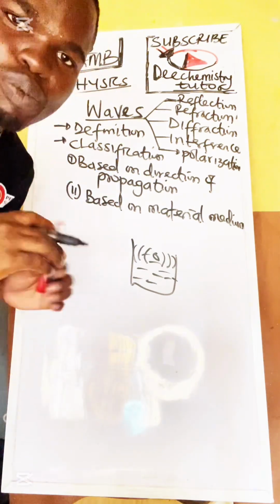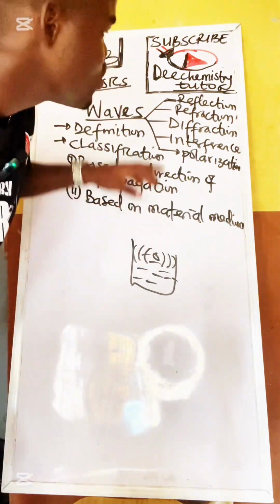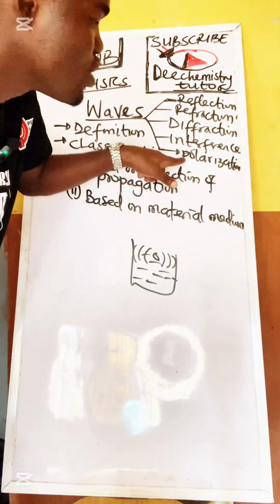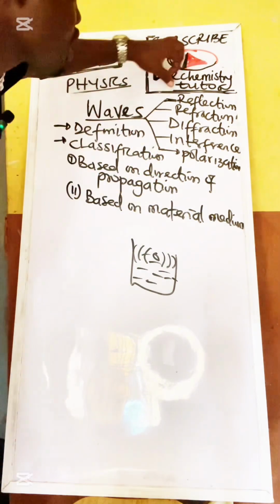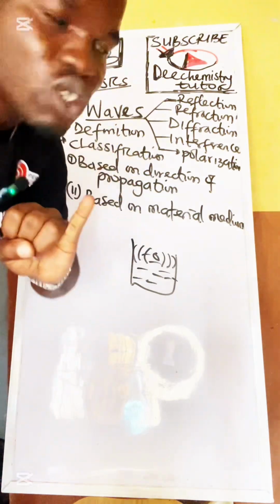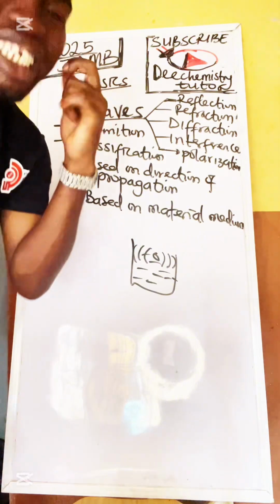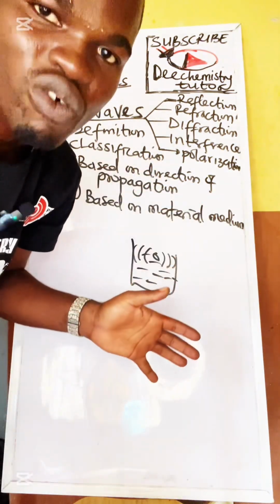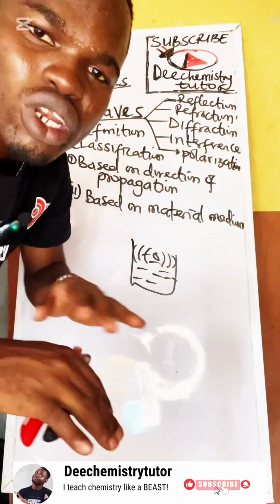Now, there are properties of wave. Please, if you are writing WAEC, and they tell you to mention 4 properties of wave, the last one here is the last you will mention, because I will tell you why. The properties are reflection, refraction, diffraction, interference, and polarization. So 5 properties of wave, but the first 4 are common to all waves.